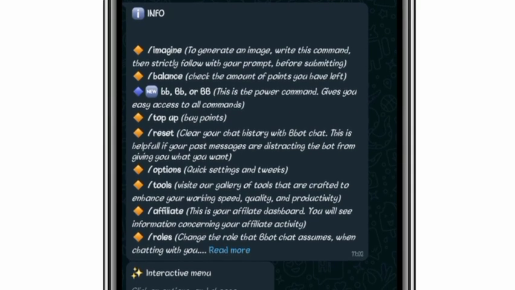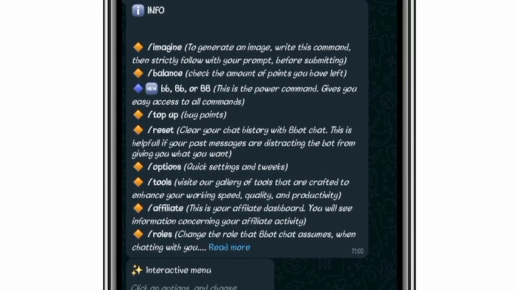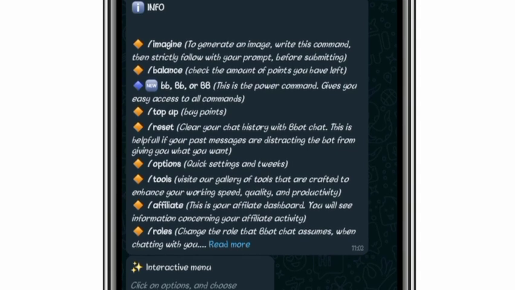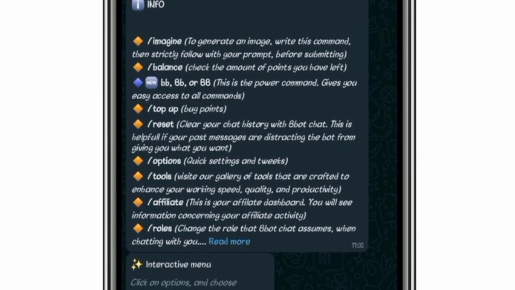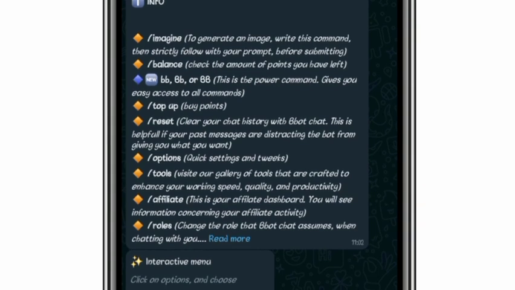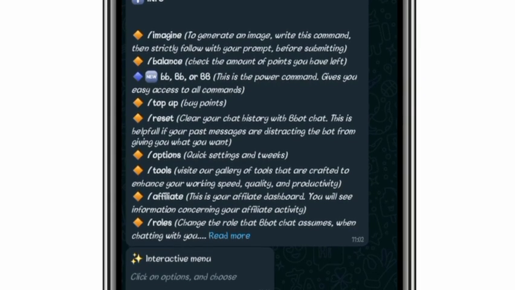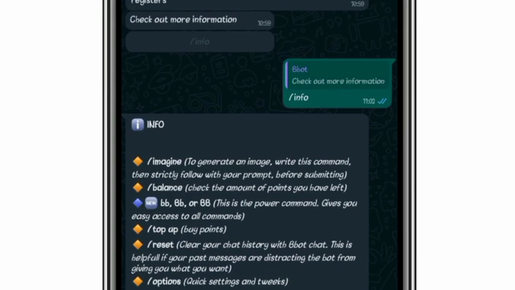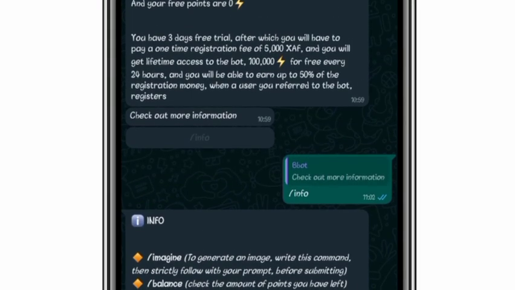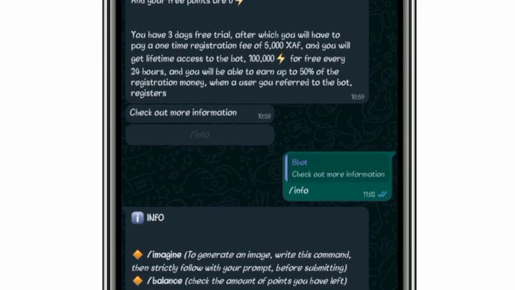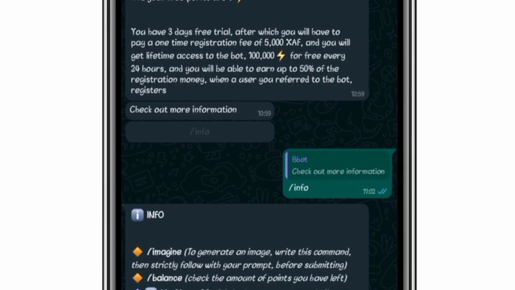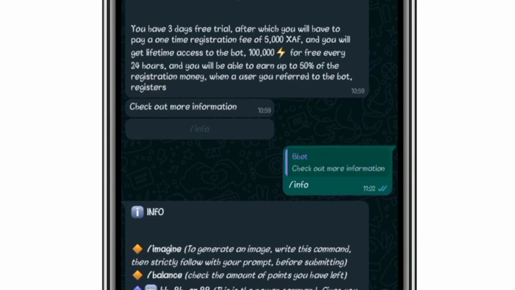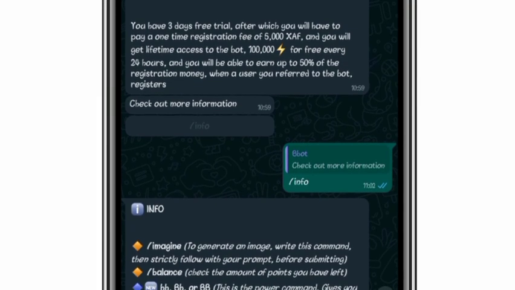So after your 3 days free trial, or when your 3 days free trial is still on, you can register and become a registered Bbot user. When you become a registered Bbot user, every day you will be getting 100,000 balance. You'll be getting this 100,000 free every day.